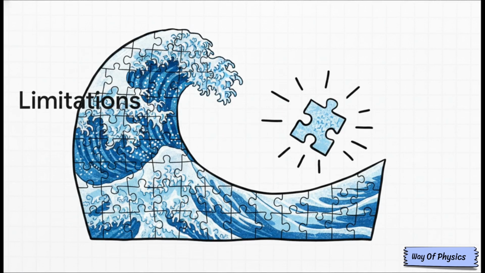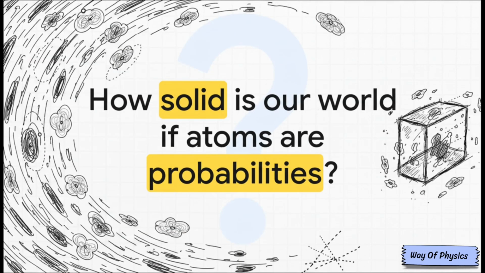His math did have limitations, though. It wasn't relativistic, a messy issue Paul Dirac later solved. Leaving us with this provocative final thought. If atoms are just probabilities, how solid is our world really?